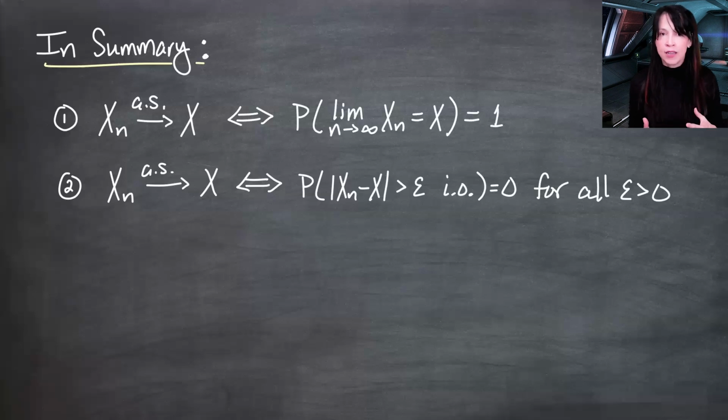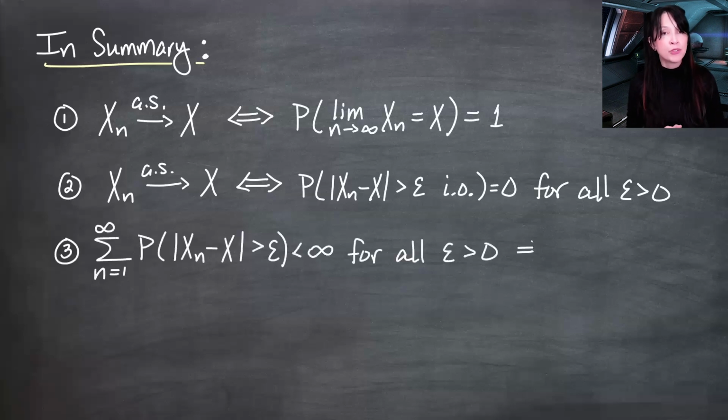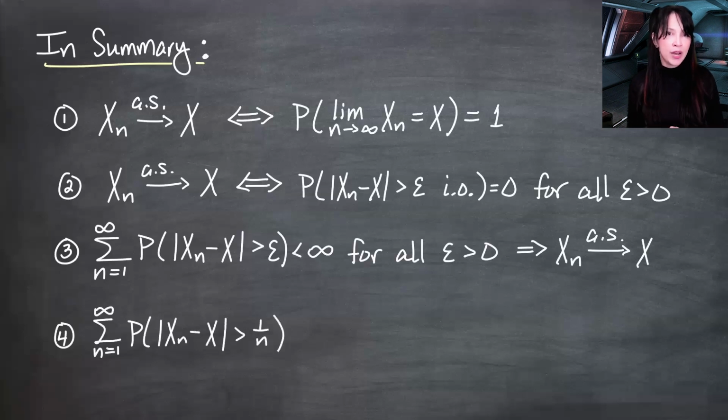We then proved the claim that we have a sufficient condition for almost sure convergence: if, for any epsilon greater than 0, the sum of these probabilities is finite, then we have almost sure convergence. And we just proved that we have this as well for any positive integer n.